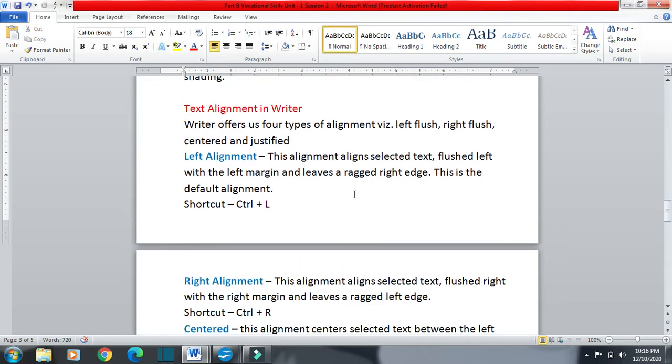First of all, we will see text alignment in Writer. Writer offers us 4 types of alignment: left flush, right flush, centered, and justified.